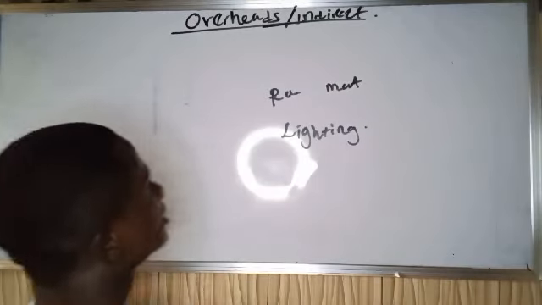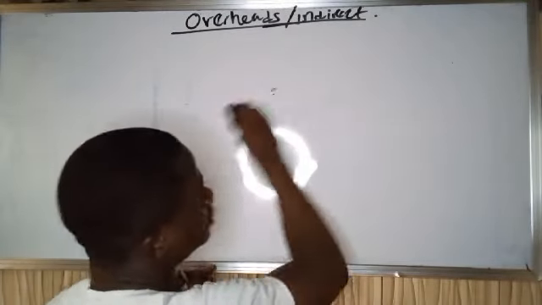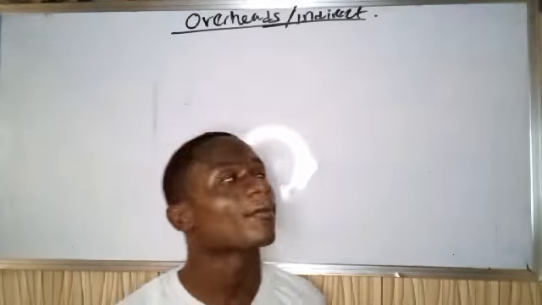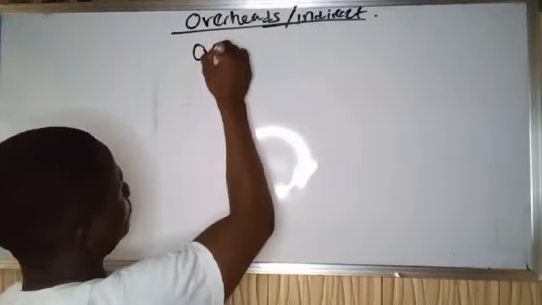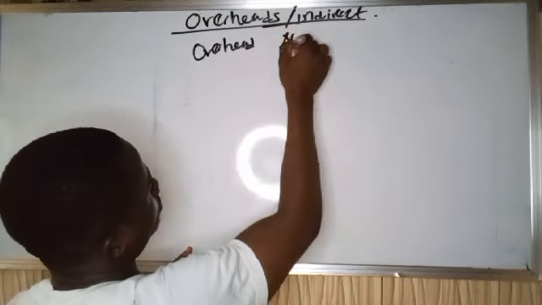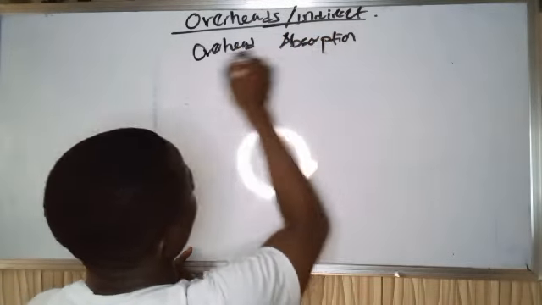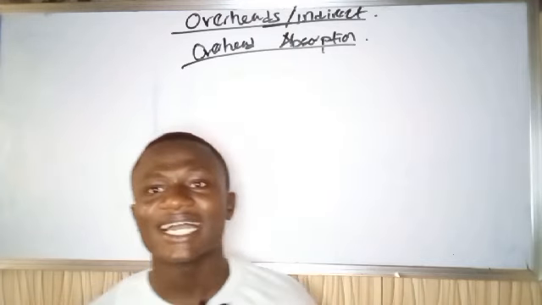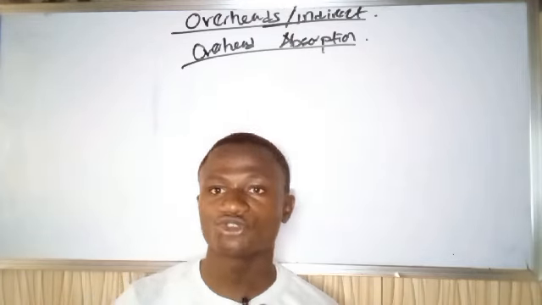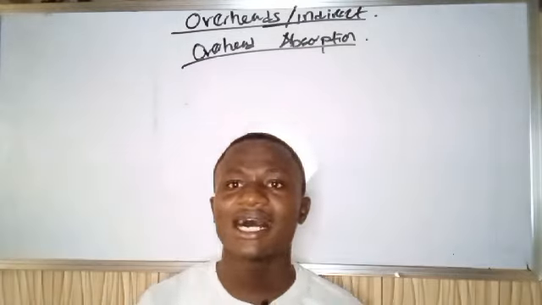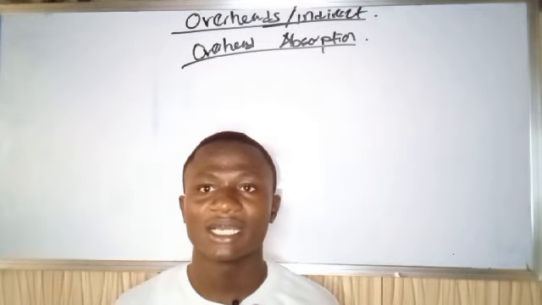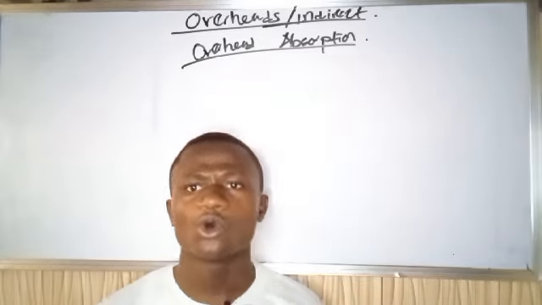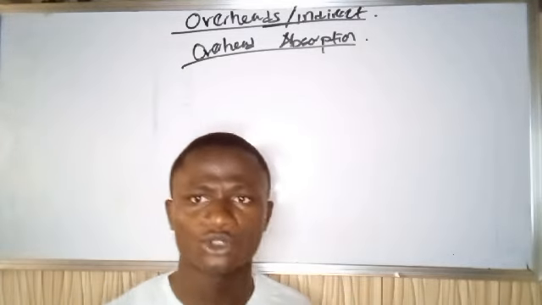Now what I'll be dwelling on majorly in this video is overhead absorption. Now, what do you mean by overhead absorption? If I have costs that cannot be traced to a particular cost center, how am I going to apportion them? Am I going to charge those costs on a particular unit of production, or how am I going to do it? Let's cite a good example so that we will get it.